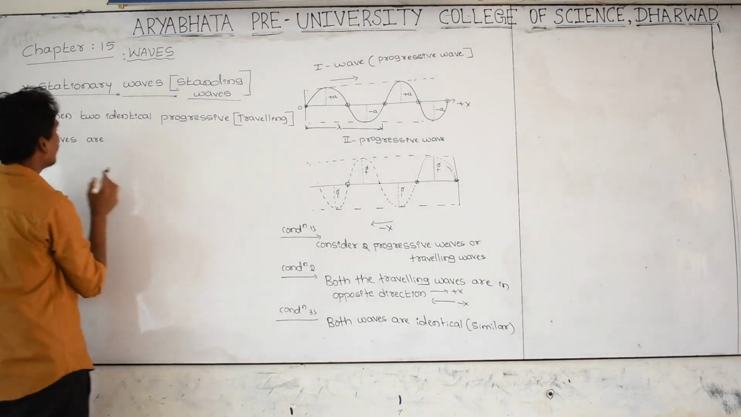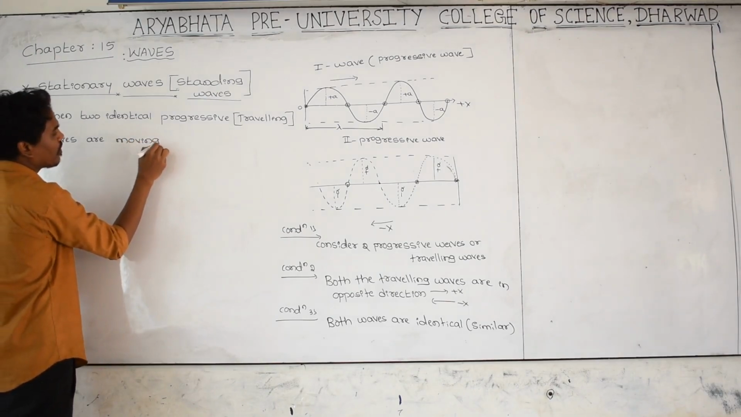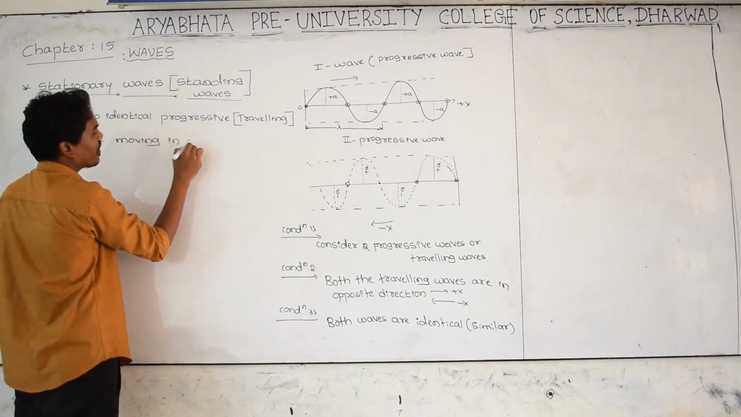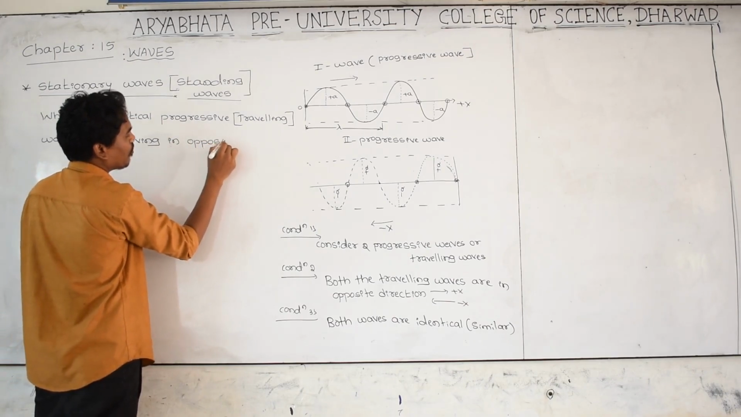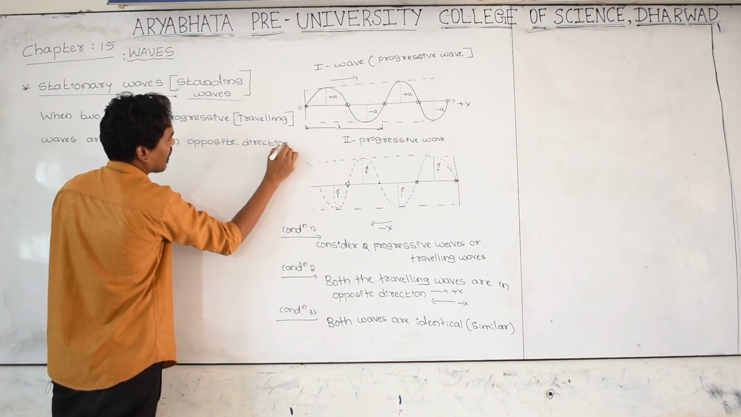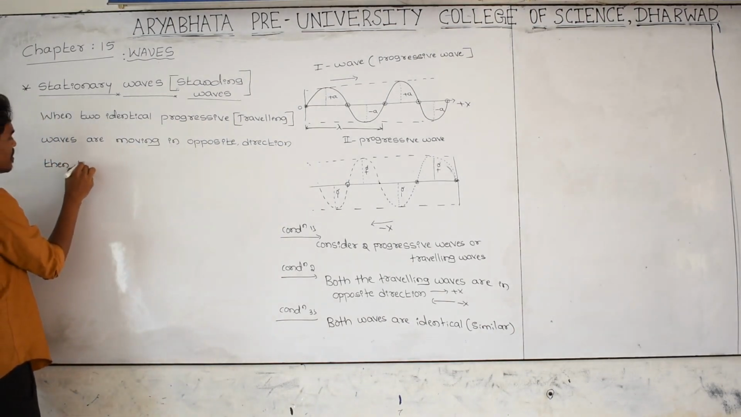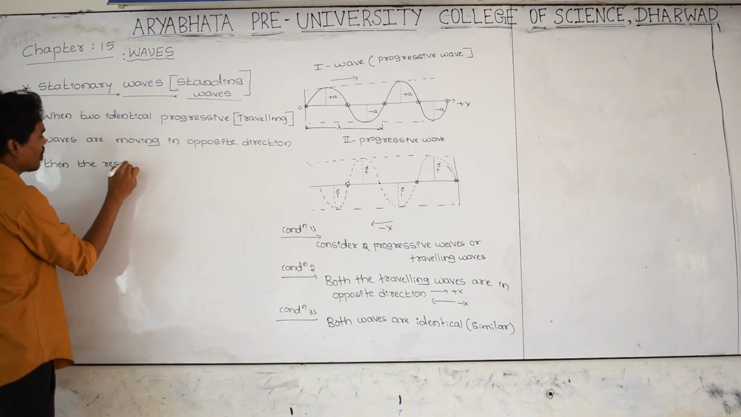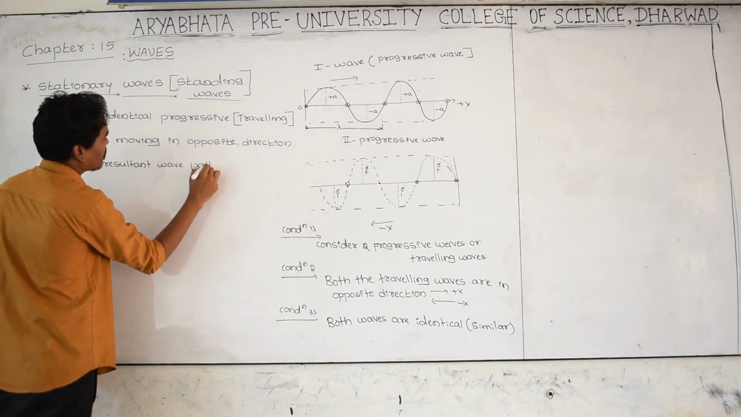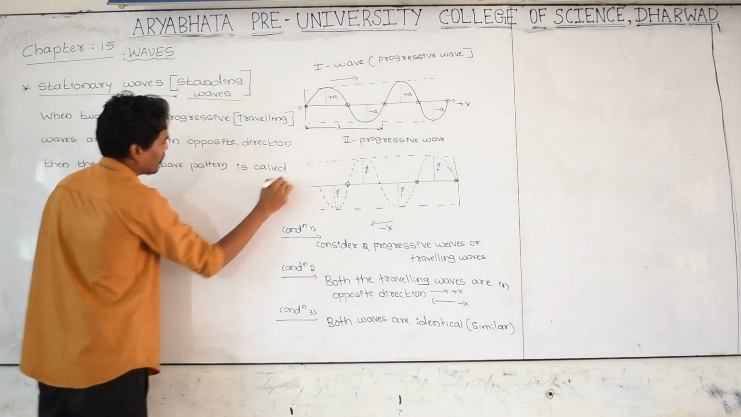Two identical traveling waves moving or propagating through the medium in opposite directions, then the resultant wave pattern is called a stationary wave or standing wave.